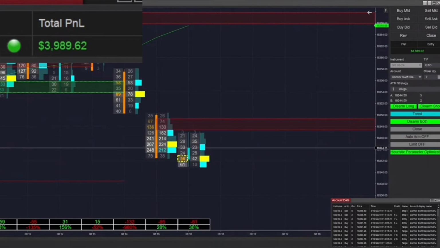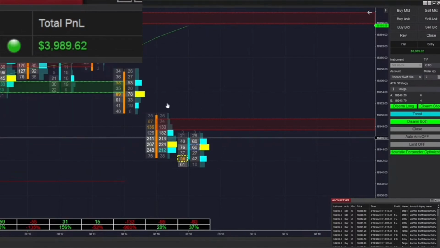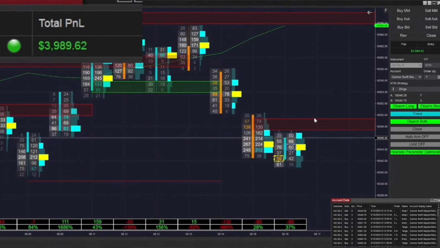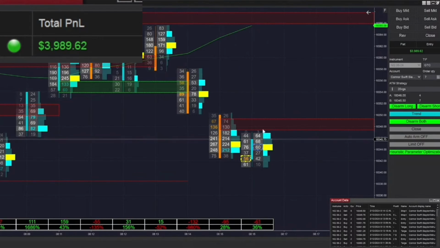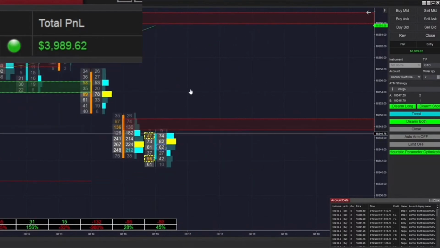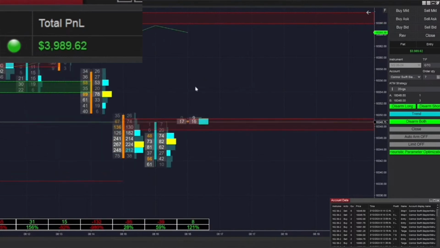How would the bot help with my trading? So what Polarity does is it automatically enters based off of order flow imbalances and uses machine learning to optimize when those order flow imbalances are taken into consideration. So with the software, once you arm the strategy, it is enabled and there's no more input required. And the software will automatically take trades and manage those trades once entered for at least a desired outcome.